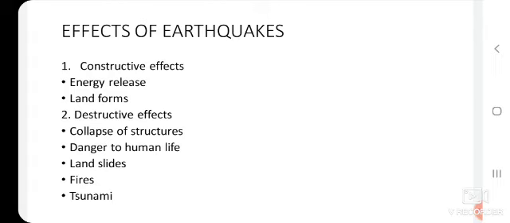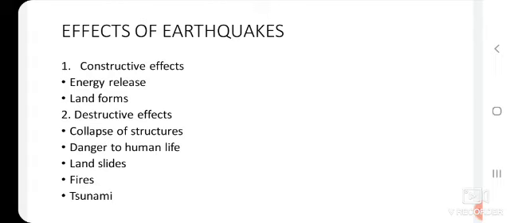Okay, children. Now next, let us learn about the fires. During earthquakes, fires break out due to the inflammable material thrown out, broken gas pipes, and bursting of gas cylinders. Besides, they damage oil refineries, and live electric wires catch fire and damage life and property in the towns and factory complexes. Okay, children? Then it can be a tsunami also. This is also one of the destructive effects.